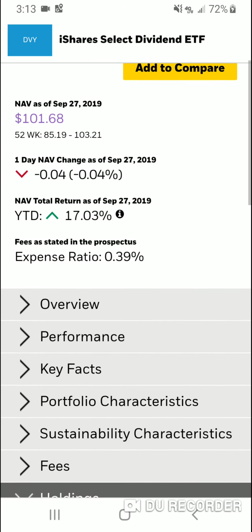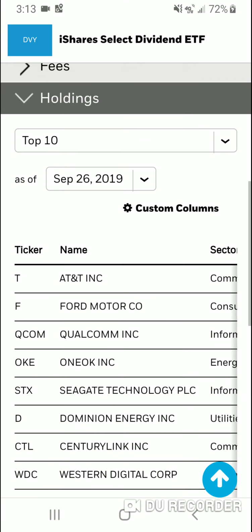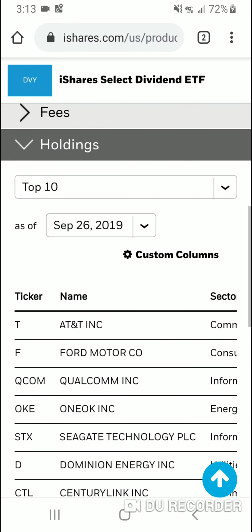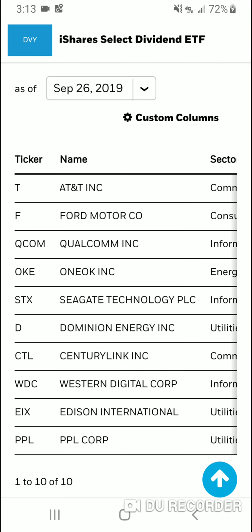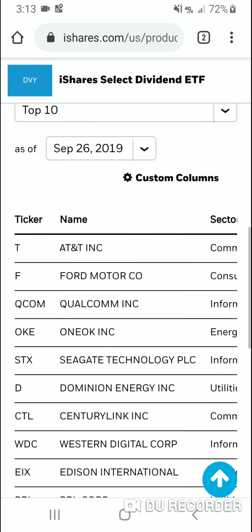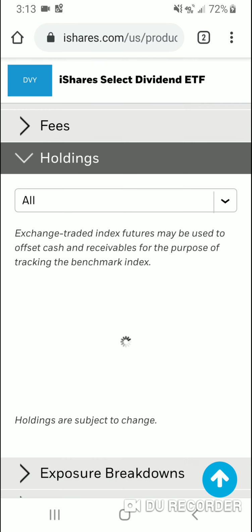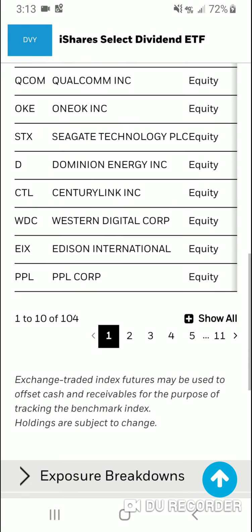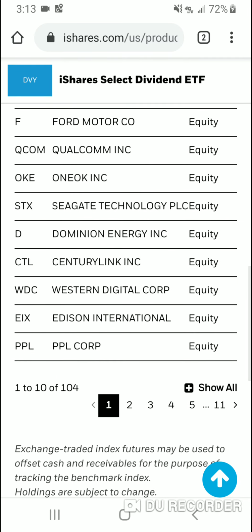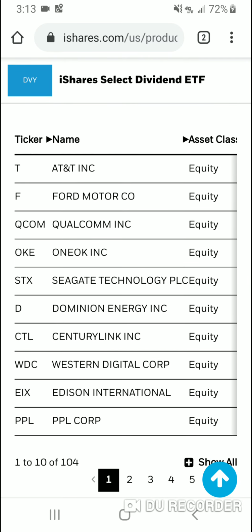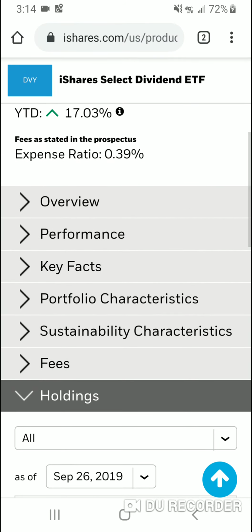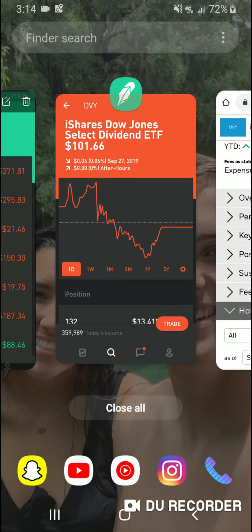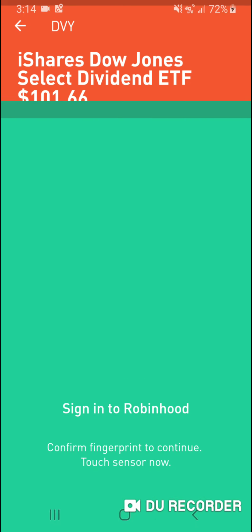It tells you the prices and everything, but the key part I recommend is looking at the holdings. There's a little drop-down box, and you basically want to check all of the holdings. This says top 10, so I'm going to type in all. There are 104 stocks in total, and I can see basically all the ones they're invested in. I can also look at the performance here, but I'm going to go back over to Robinhood.